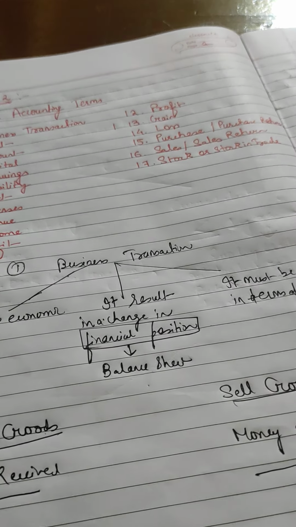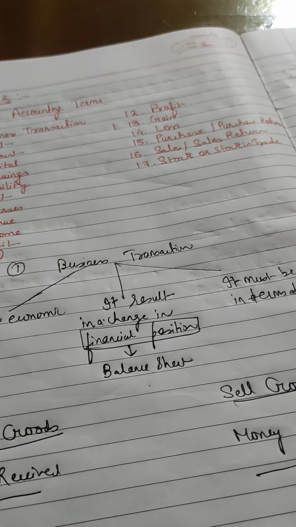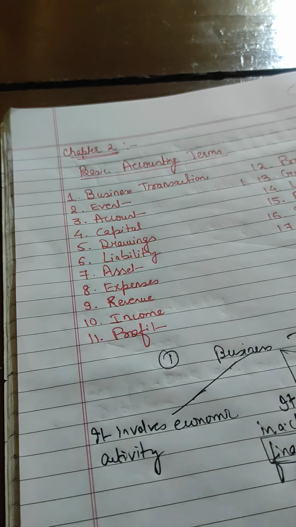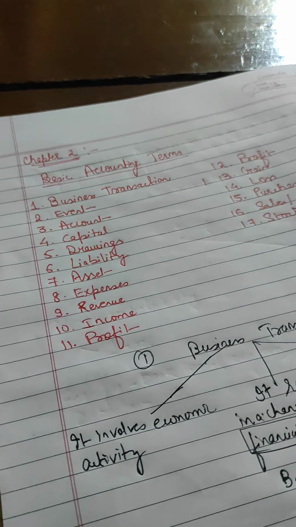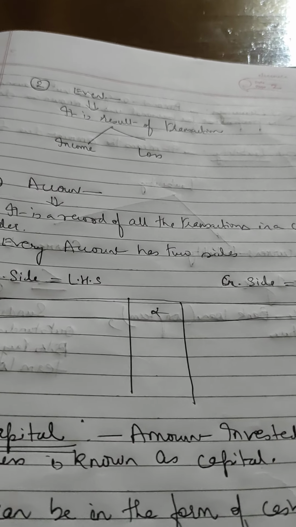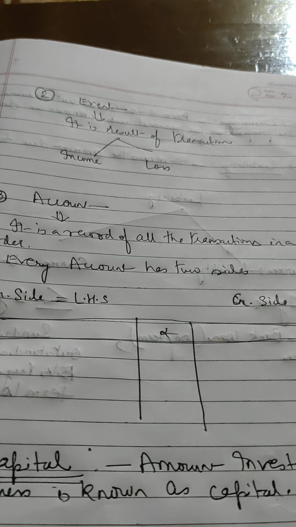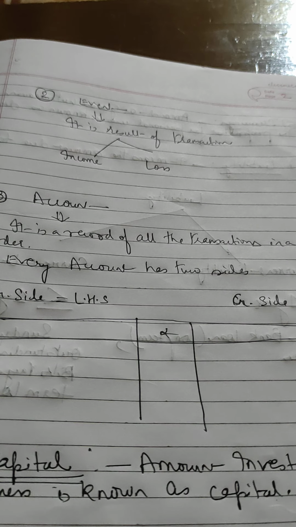So now next we are coming to second point, that is event. Now what is an event? I think every business does transactions, but what is the result of that transaction? It is called event. Now event is what? Result of transaction. As far as you know, whenever you purchase goods or sell goods, there is some income or some loss.